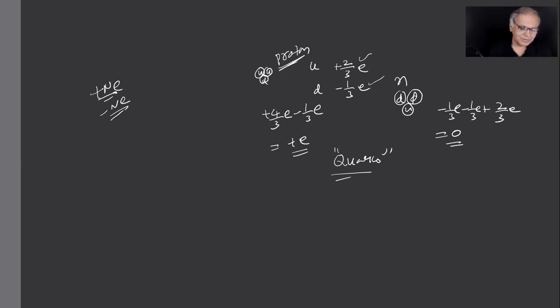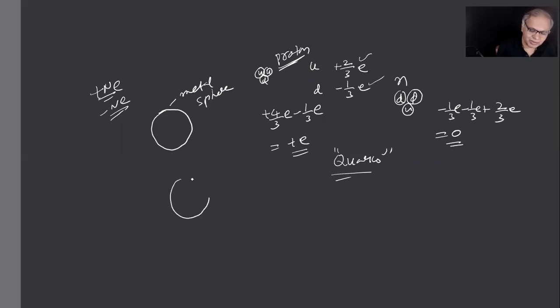All right, children. Now I want to make one thing very clear, because this keeps coming again and again. If I have a metal sphere, for example a copper sphere or any metal sphere, it is electrically neutral, no net charge. But if I do something and remove electrons, it gets positive charge. And for a metal, of course, the charges all the time go to the surface. That will be discussed at a later stage.